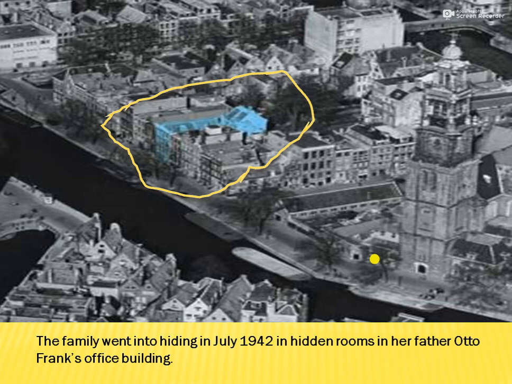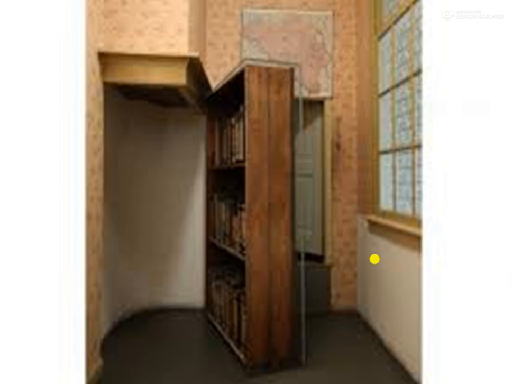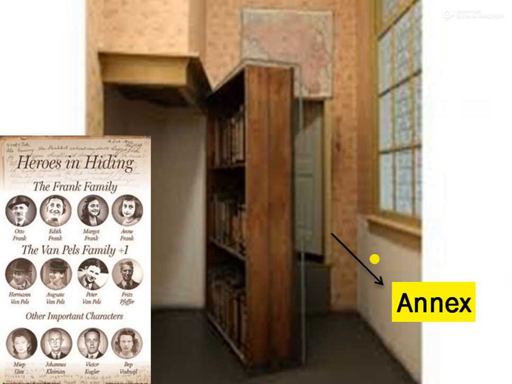So the blue building which I have highlighted is Mr. Otto Frank's. I'll give you the sketch of the building in detail. And this is a bookshelf which acted as a secret passage, called the annexe, where the family lived. And not only Anne Frank's family, the Frank family, but also the Van Pels family, 4 of their relatives, stayed with them in hiding.